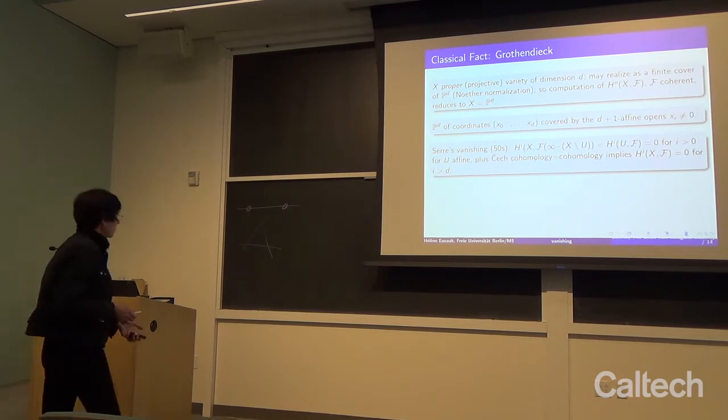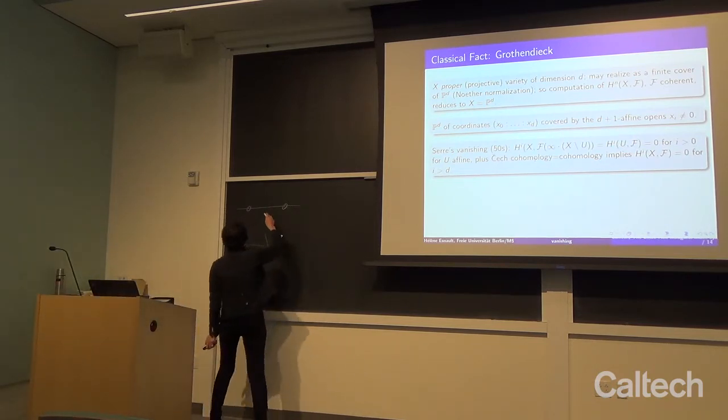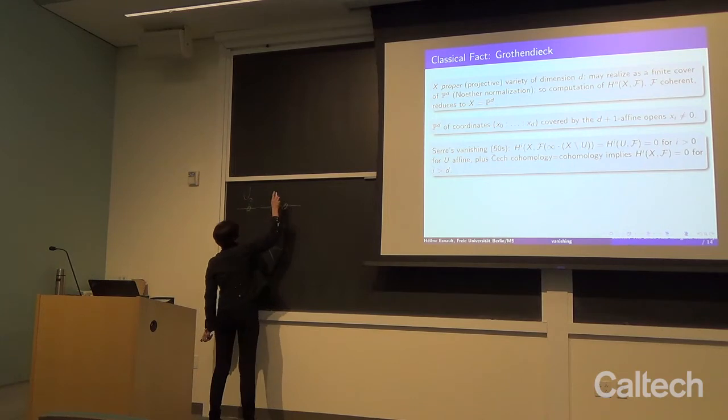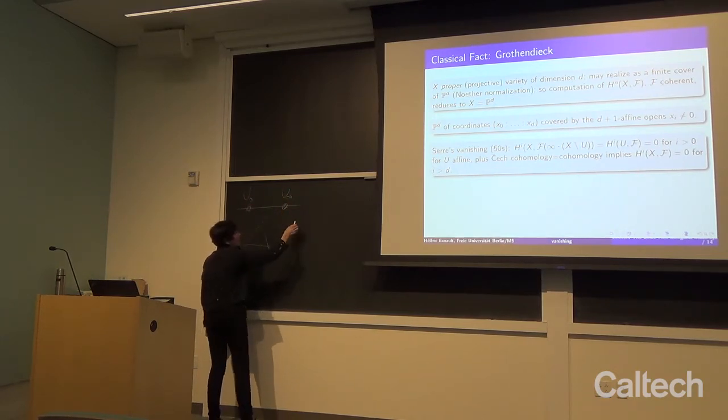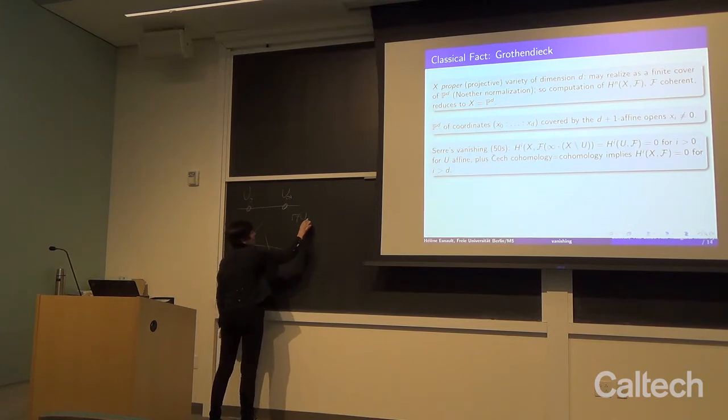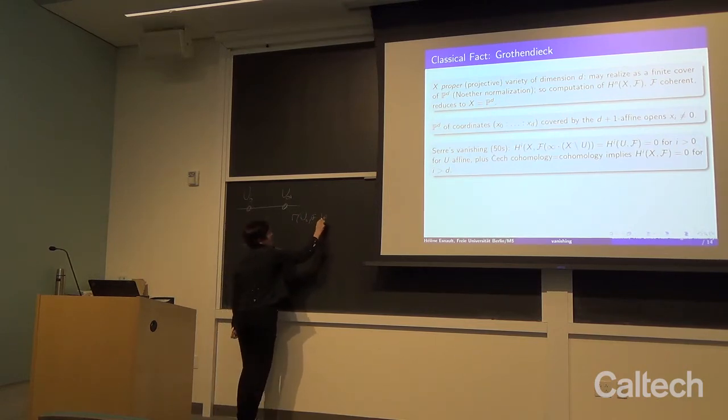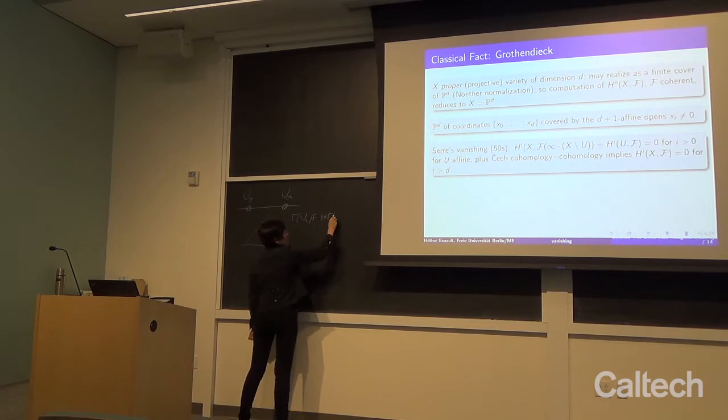So for example, to make it concrete, let us denote by U0 this open where we remove this one, U infinity where we remove this one, then we will have a complex, to make it very concrete, which is like this.